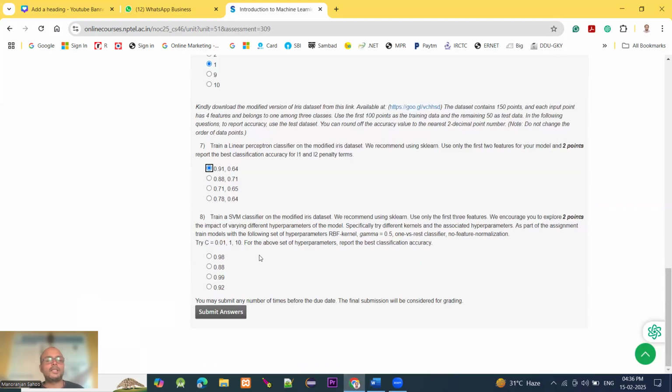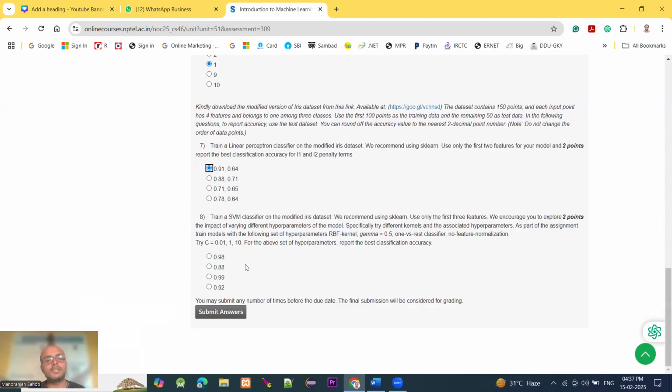Moving to the last question. Train an SVM classifier on the modified dataset. We recommend using sklearn. Use only the first three features. We encourage you to explore the impact of varying different hyperparameters of the models, specifically different kernels and the associated hyperparameters. Train the models with the following set of hyperparameters: RBF kernel, gamma equal to 0.5, one-vs-rest classifier, no feature normalization, and C equal to 0.01. For the above set of hyperparameters, report the best classification accuracy.